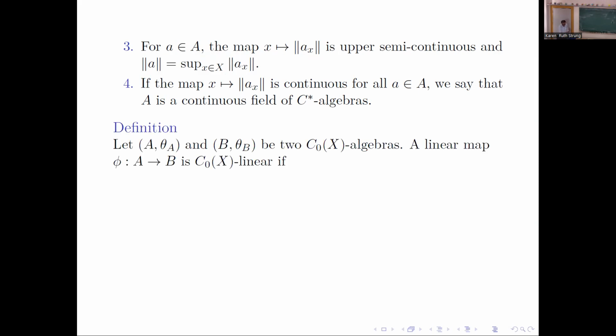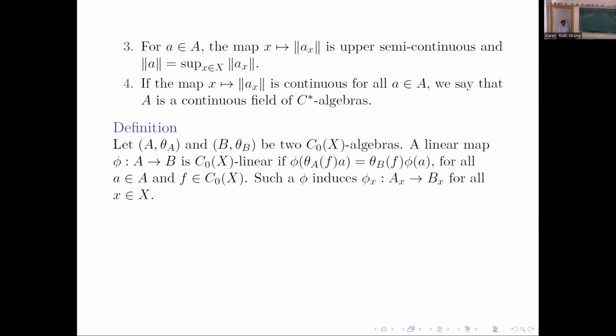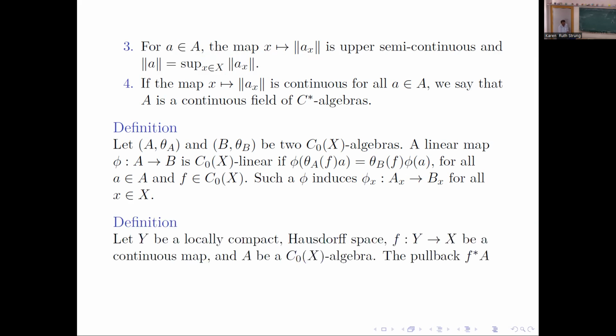Right. So the morphisms that are allowed between two C0X algebras are C0X linear maps which intertwine the module structure. More precisely, this is the formula. And such a C0X linear φ gives you fiber-wise maps for all X, φX from AX to BX. And we need what is called a pullback.